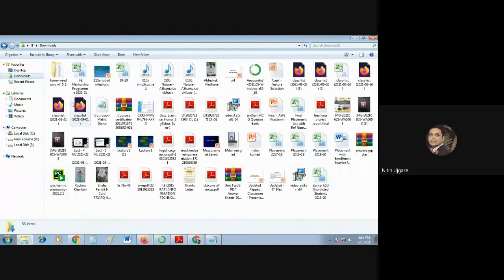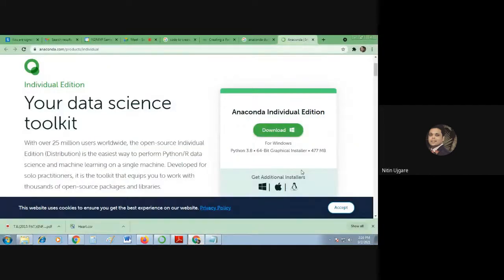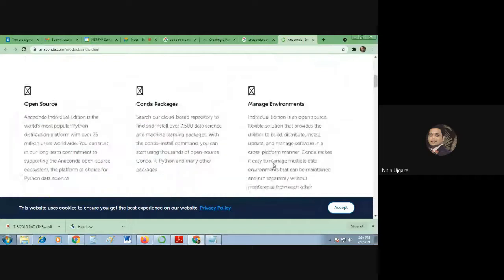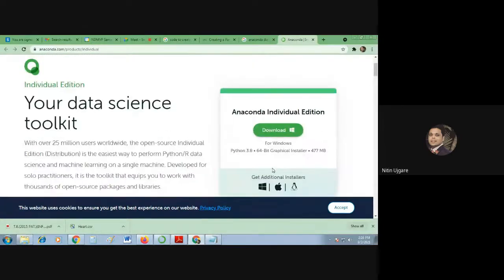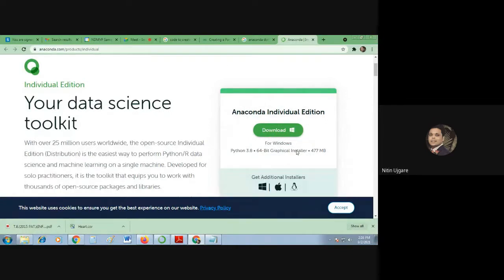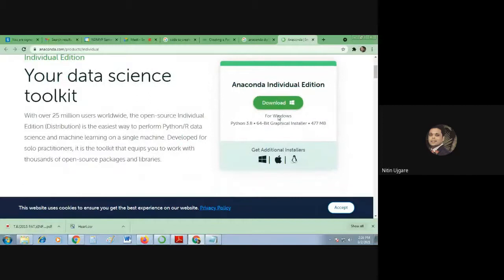Maybe in downloads you will get this file. This is the exe, this is the installer. Check the configuration of your system. If your system is Windows 7 onwards and 64-bit, then you can download this. Otherwise, installers for other configurations are also available, so you can select from them.